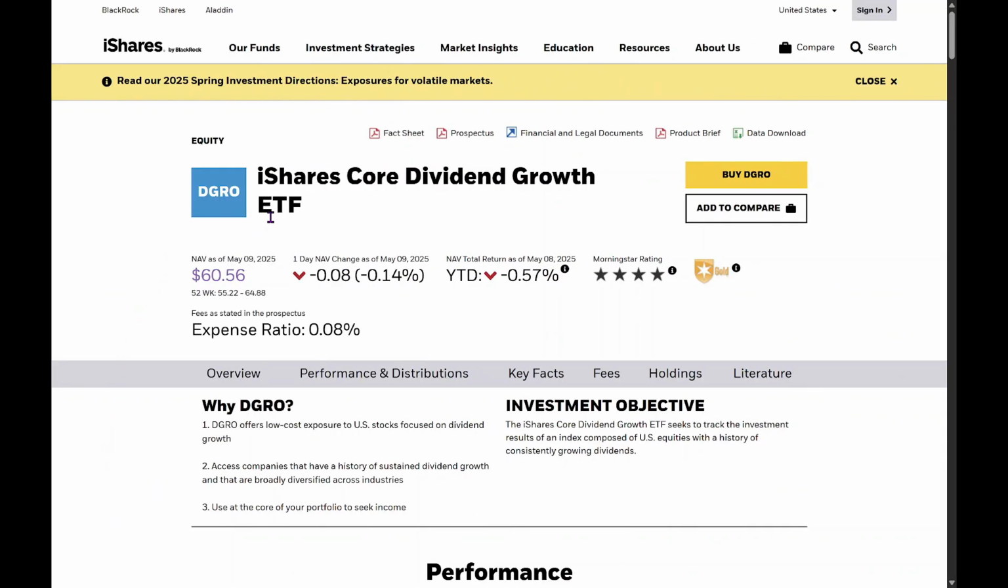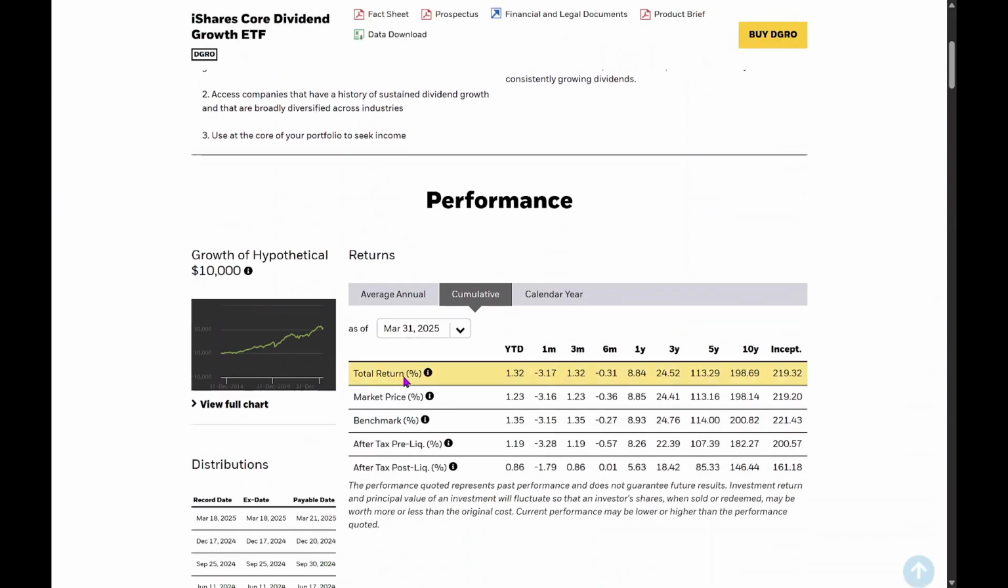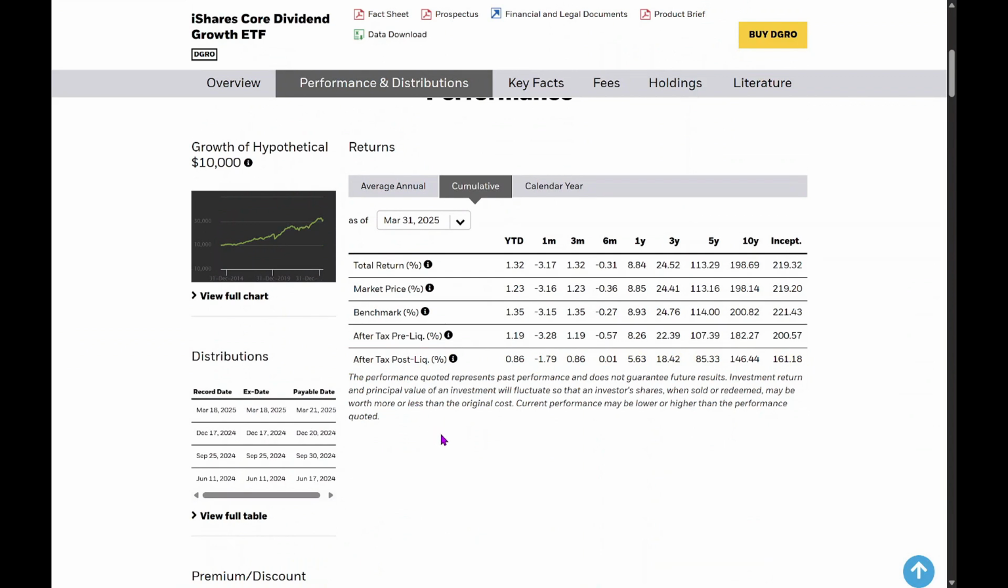Let's take the iShares Core Dividend Growth ETF as an example. It offers exposure to US stocks that focus on dividend growth. That means all the stocks held in this ETF are known for consistently paying dividends. If we click on Performance and Distributions, we see a table showing total returns over the years, and here, there is a section about distribution dates. As we can see, there are some payout dates listed. For example, the last one was on March 21st, 2025.